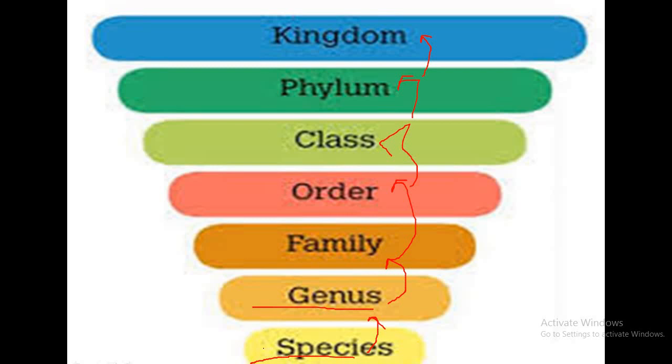Okay, so similar species will form genus, similar genus will form family, similar families will form one order, similar orders will form one class, and similar classes will form one phylum, and similar phylums will form one kingdom. Okay, so how to remember the hierarchy of classification? There is a mnemonic by which you can remember.